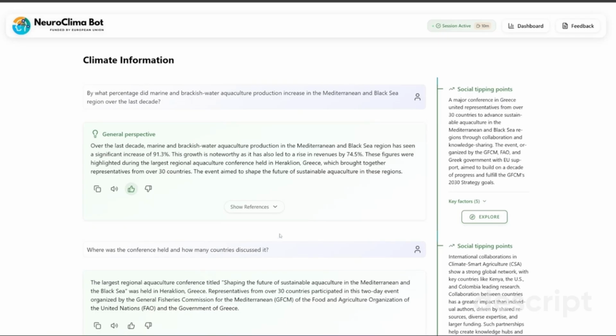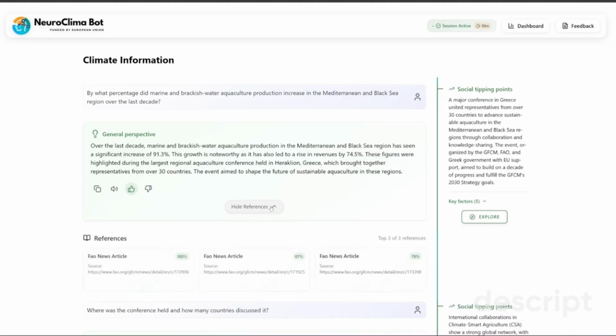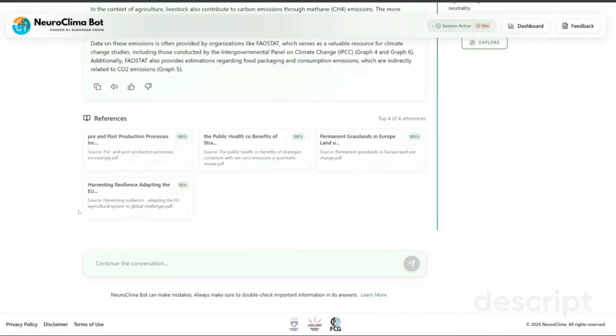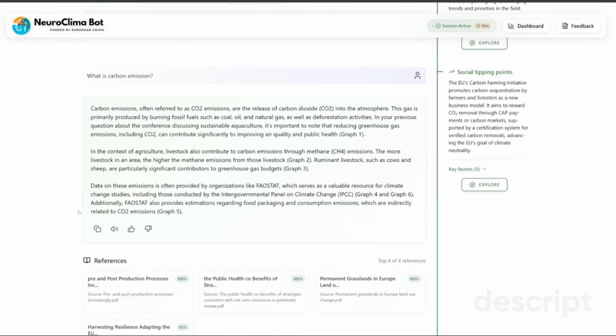If users want to review the references from an earlier response, they can simply click to expand and see all the source documents. Now let me ask a completely new question, unrelated to the previous conversation. I'll ask, what is carbon emission? As you can see, the bot provides a clear answer explaining that carbon emission is often referred to as CO2 emission. On the right side, you'll notice the social tipping point analysis related to the carbon emission query.